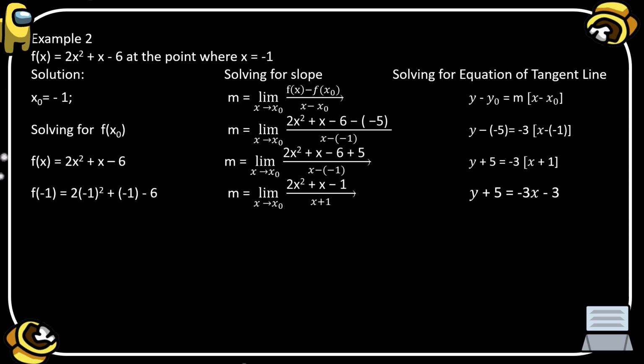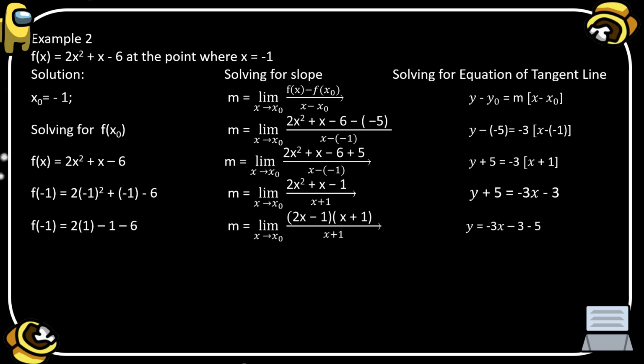Then we are going to substitute the value of x as negative 1. So f of negative 1 is equal to 2 times the quantity of negative 1 squared, plus the value of x, which is negative 1, minus 6. So we have here 2 times negative 1 squared. The result is 2 times 1.